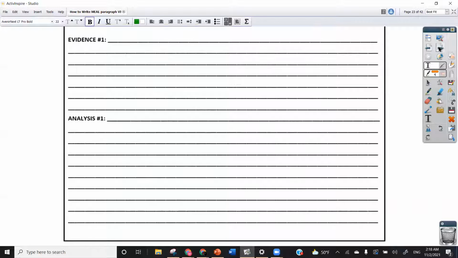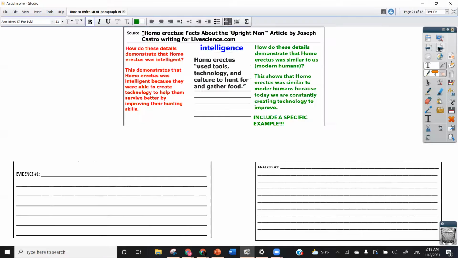All right, so you have your evidence number 1 and analysis number 1 ready to go. So as I've already explained, you're going to have these details here, and those are going to connect to the evidence.